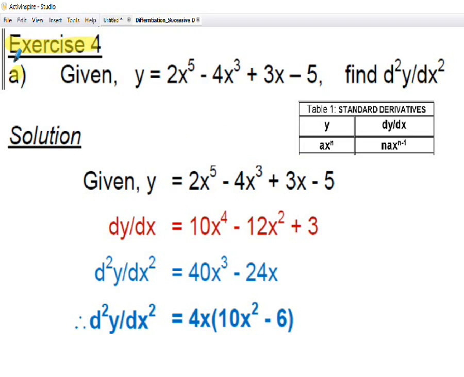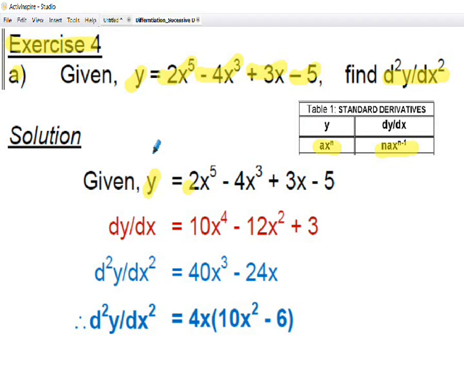Exercise 4, Part A. Given the function y equals 2x to the 5 minus 4x cubed plus 3x minus 5, we're asked to find the second derivative, d2y by dx squared. Notice the function of y, on the right hand side, all the terms are of the form ax to the n, all polynomials, so we've got our derivative form given in our table.